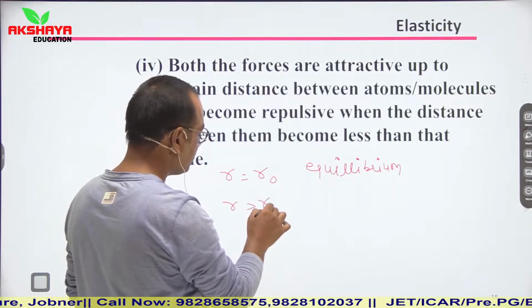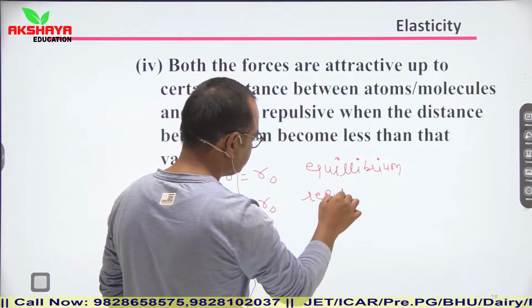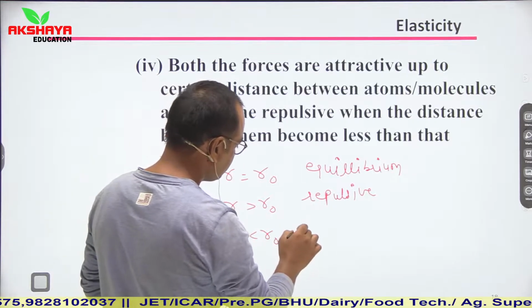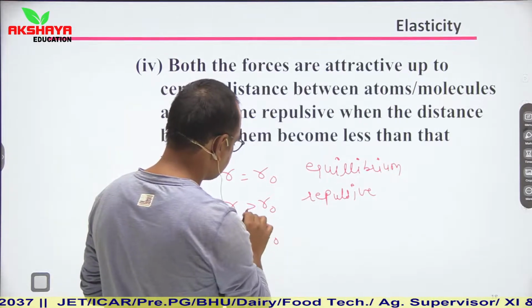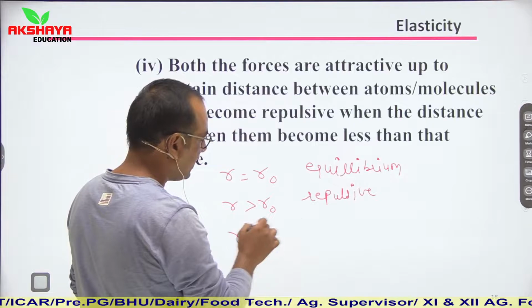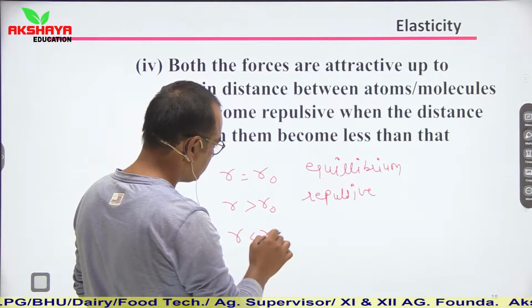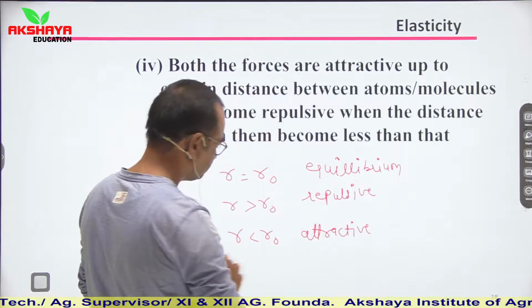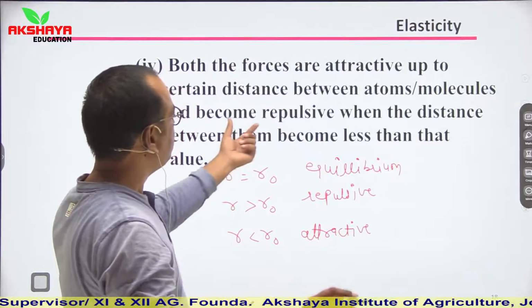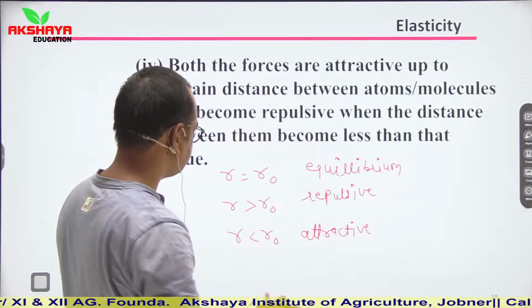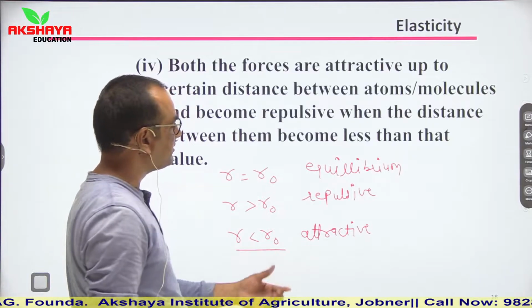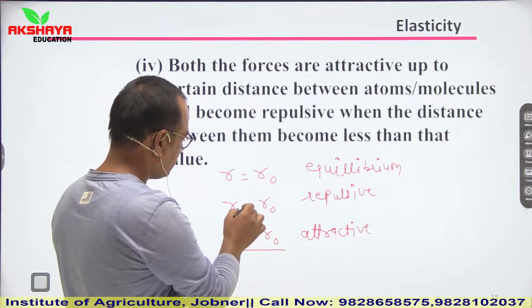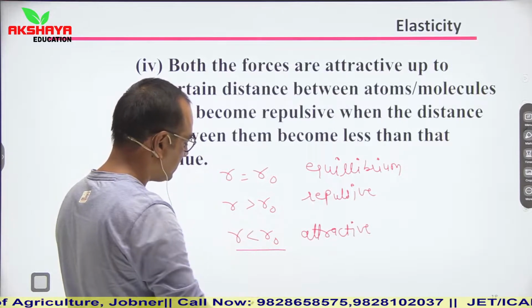If R is greater than R naught, then it is attractive in nature, and if R is less than R naught, then it is repulsive.